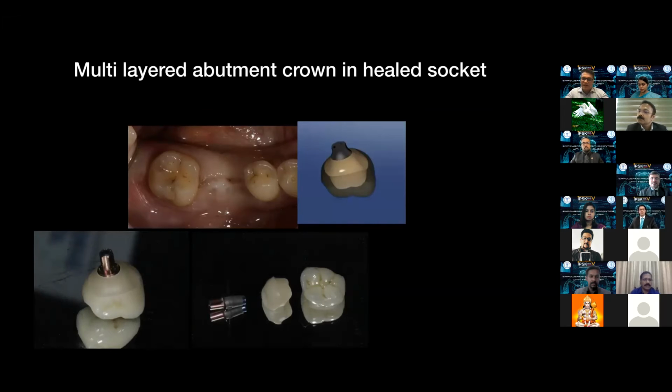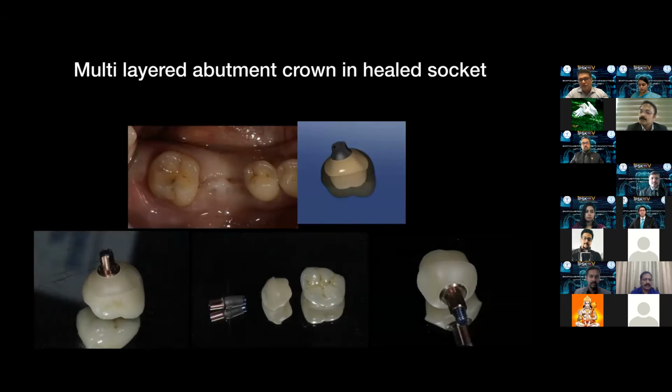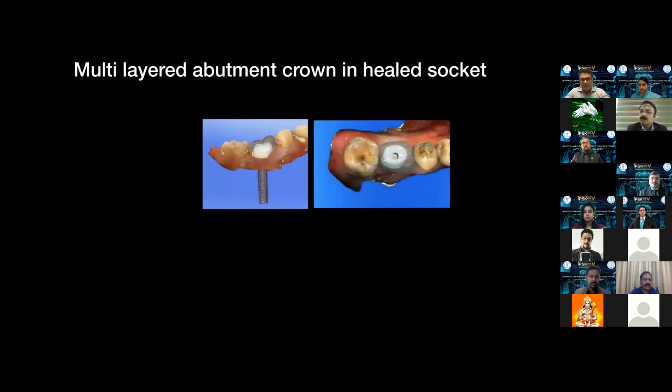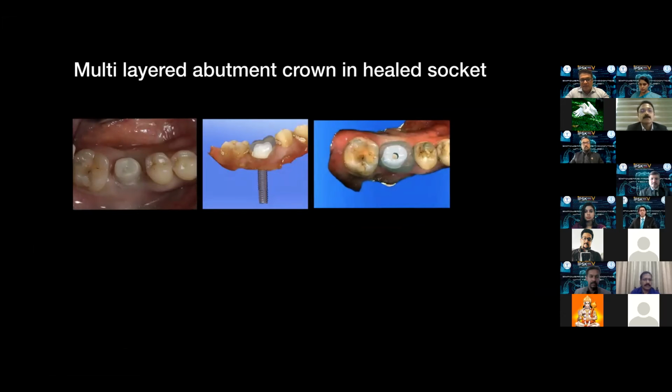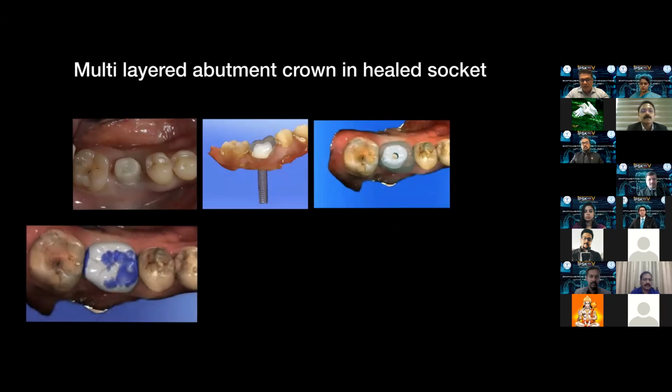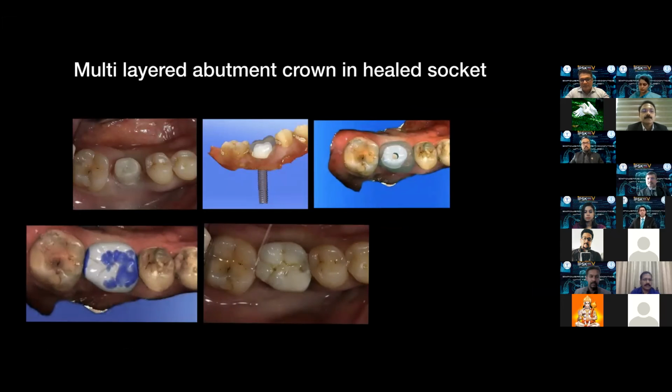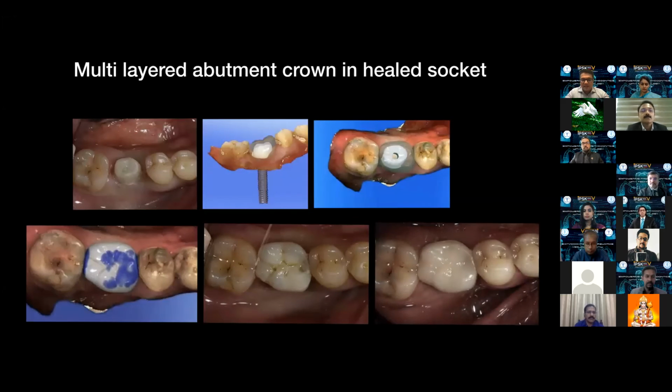And then we cement a provisional restoration for the time being and see the fit and finish of the entire system as precise as it can get. And this is how it looks on the design. You can see the customized abutment in place. This is the design, this is the customized abutment, this is the provisional restoration. And then we finally just mill and replace it with the final restoration, which is in full occlusion.